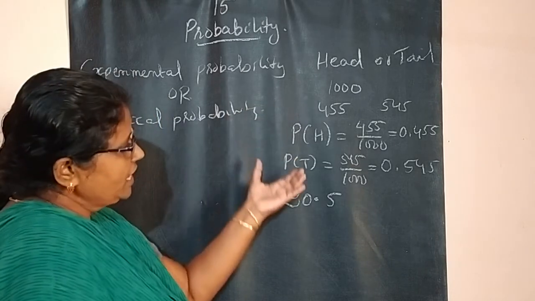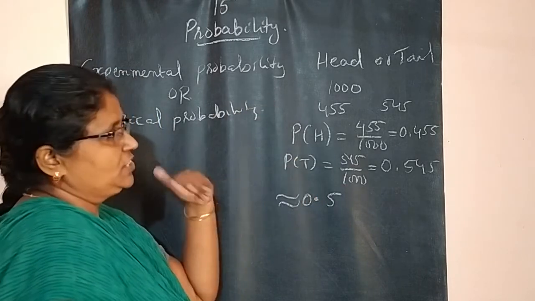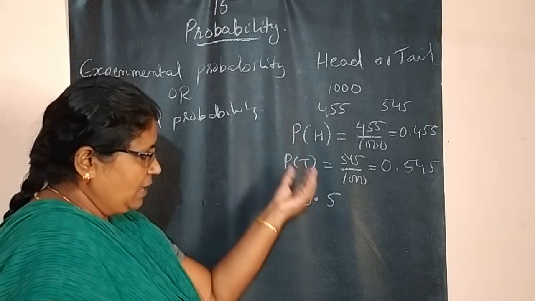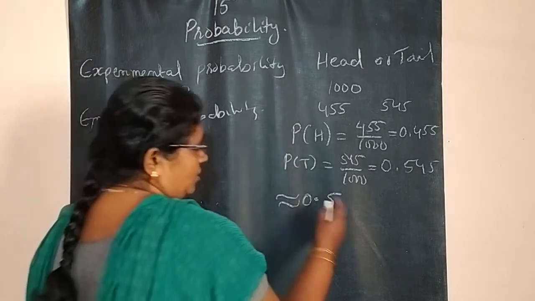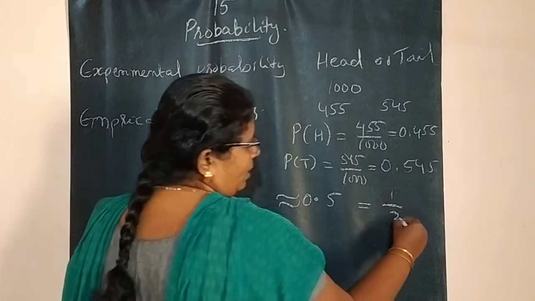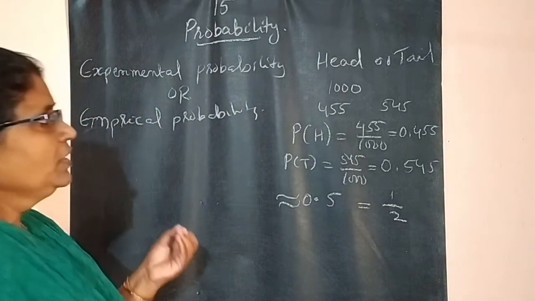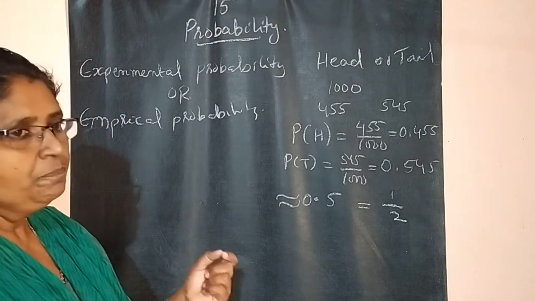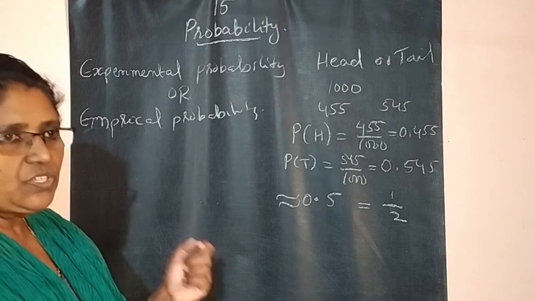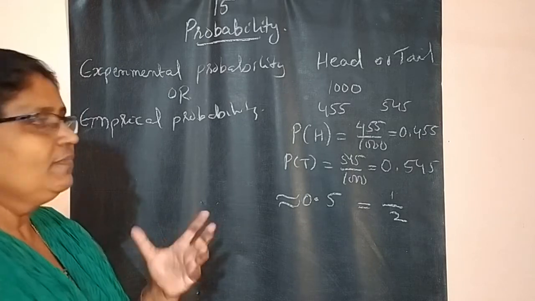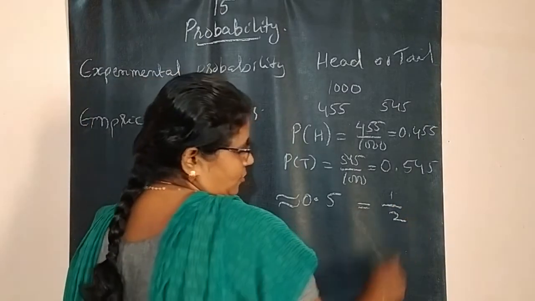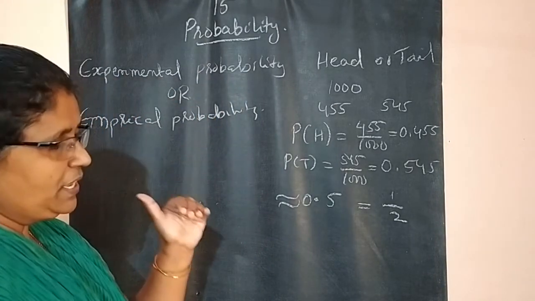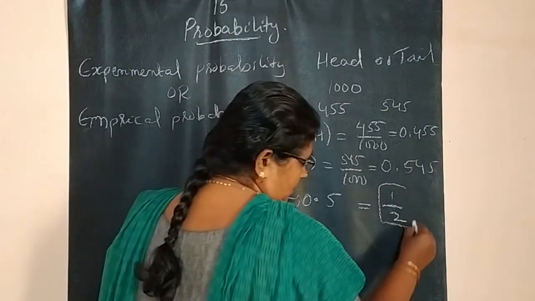If we do the experiment more number of times, we are going to get the same answer, 0.5. What is meant by 0.5? 1 by 2. So the probability of getting a head or tail, if we toss a coin once, we can tell it as 1 by 2. After doing a lot of experiments, we got this answer.